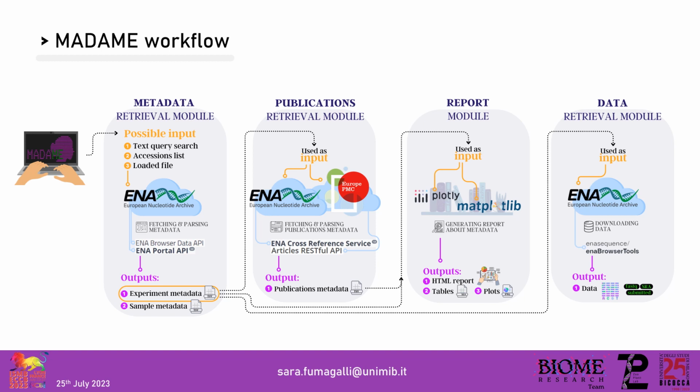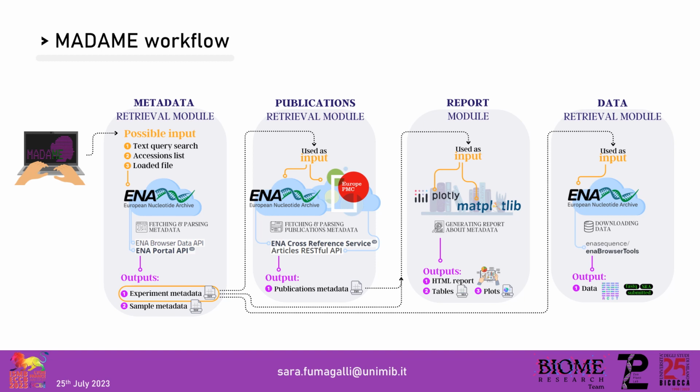From a text query, a list of accession codes, or a file containing these codes, the user can download the metadata in TXT format, where every row is a run. Madame uses the ENA Browser Data API and ENA Portal API to read and download XML files, and Madame parses them into TXT files. The second module is the publication retrieval module.